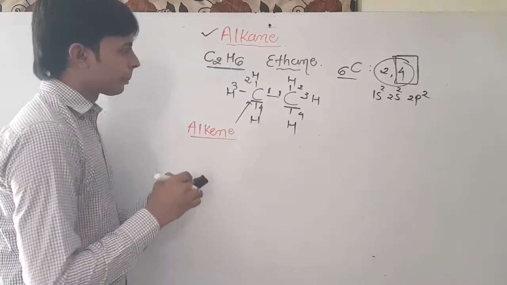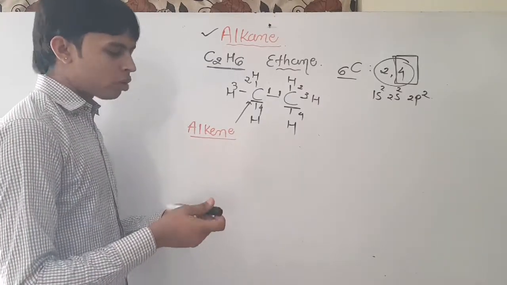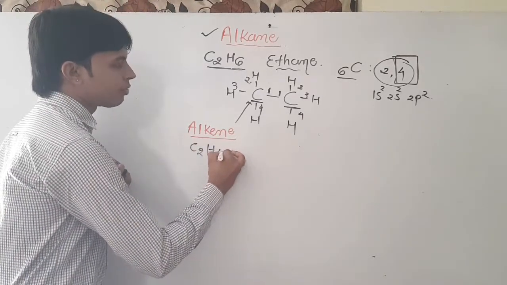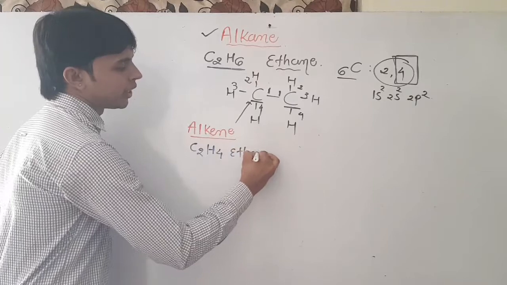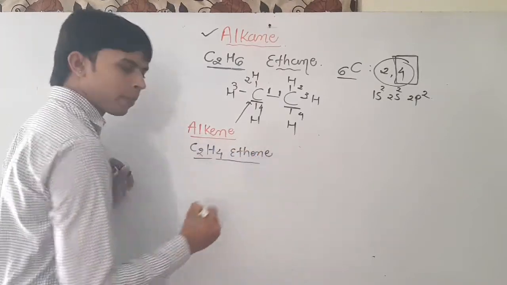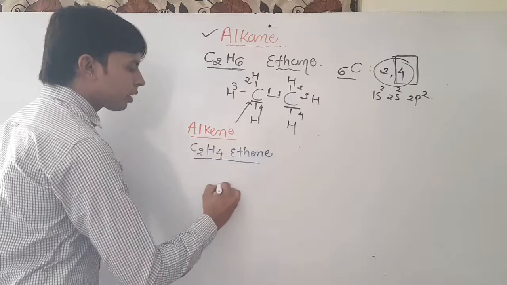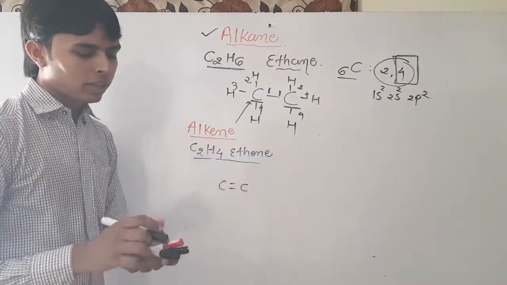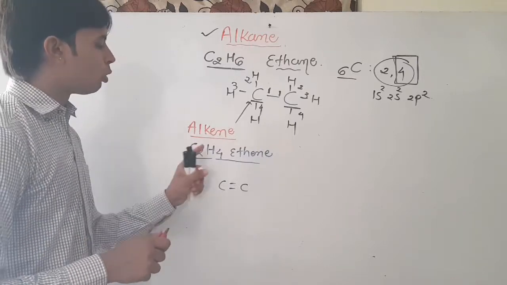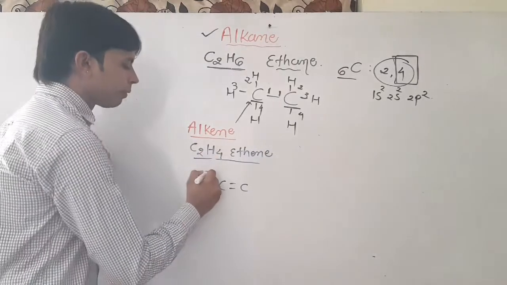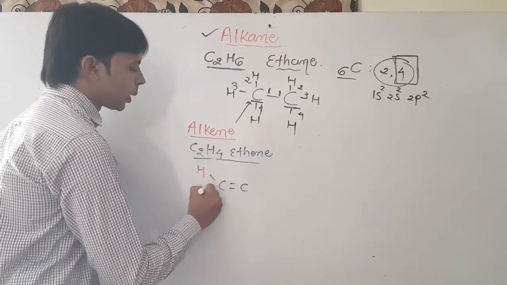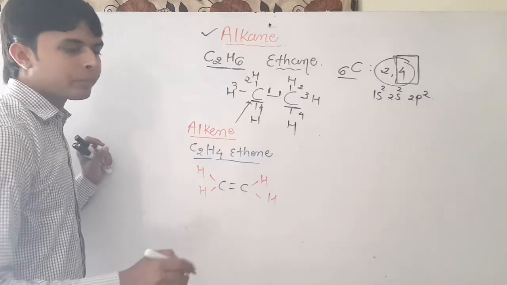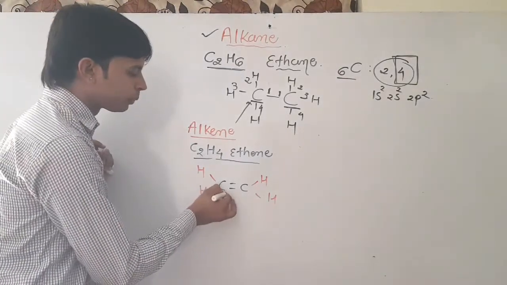After alkane, we'll show the example of alkene, C2H4, ethene. Carbon is connected with carbon by a double bond. The 4 hydrogens are divided into 2 parts, first 2 and last 2. Now calculate the valency of carbon.